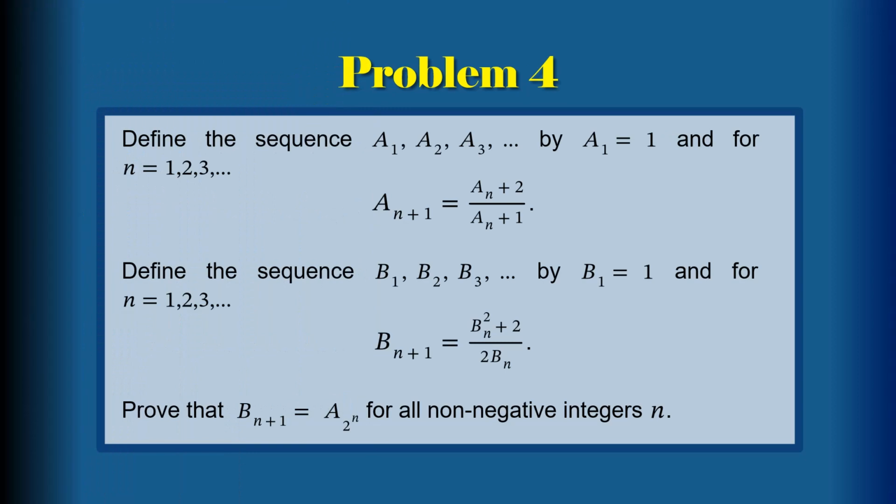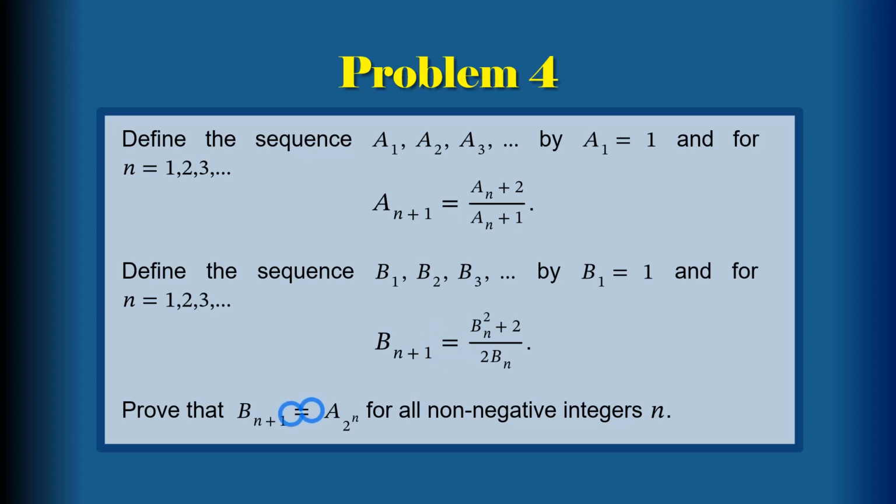Problem number 4. For positive integers n, define sequence A by the following conditions: A1 equals 1, A with index n plus 1 equals (An plus 2) divided by (An plus 1). Another sequence B is also defined for positive integers. For B, conditions are the following: B1 equals 1, B with index n plus 1 equals (Bn squared plus 2) divided by 2Bn.